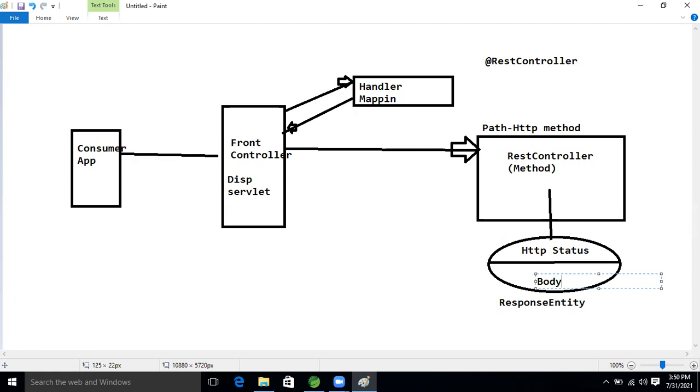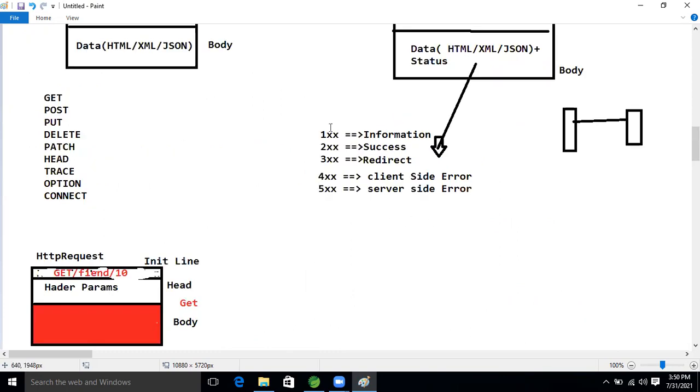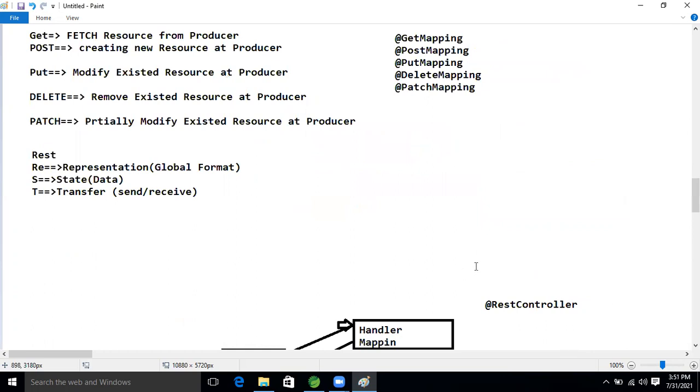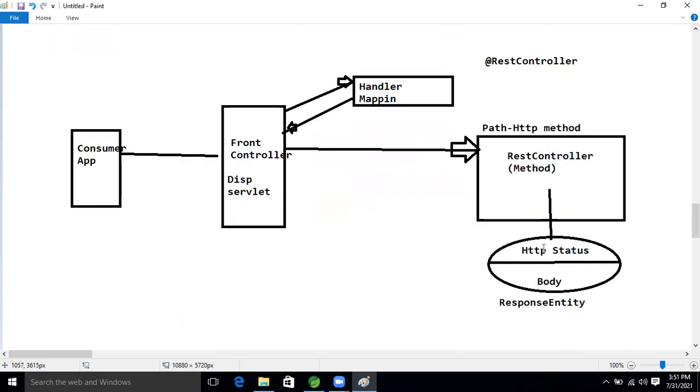In the body section, what will we do now? We will send the data. And in the status section, what will we send, guys? This status code we have seen, right? The HTTP status code: 1xx, 2xx, 3xx, 4xx, and 5xx. This status code will be there, guys.